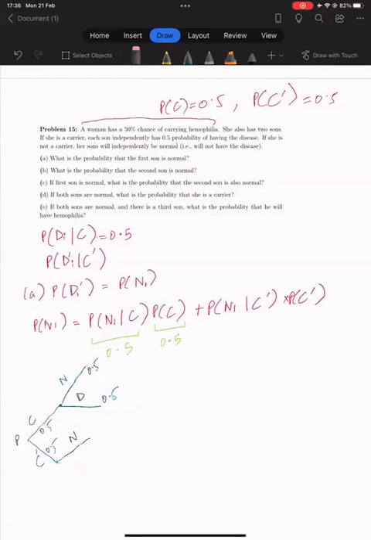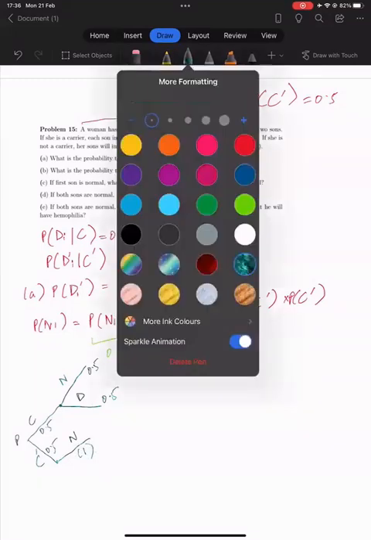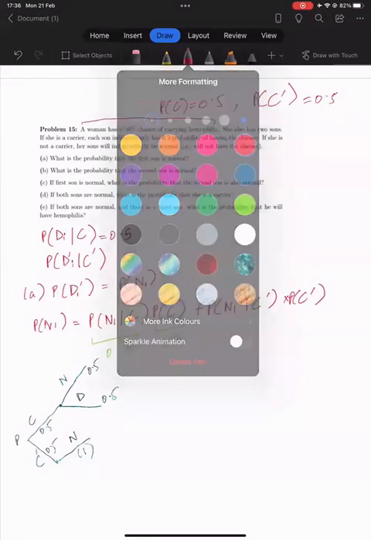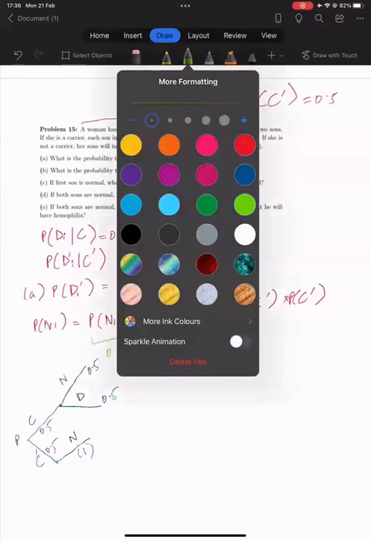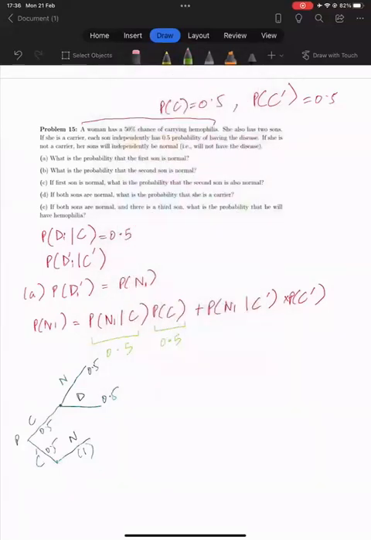If she is not a carrier, there's only one branch and the probability of them being normal when she is not a carrier is 1. Okay? And now we're going to use this tree and go back to our problem. The probability that she's not a carrier is 0.5 and the probability that the son is normal when she's not a carrier is 1, as mentioned here and as shown in our tree.